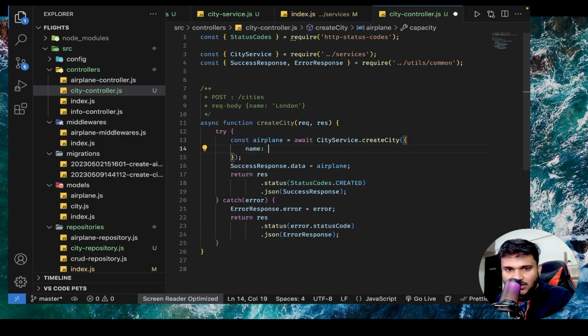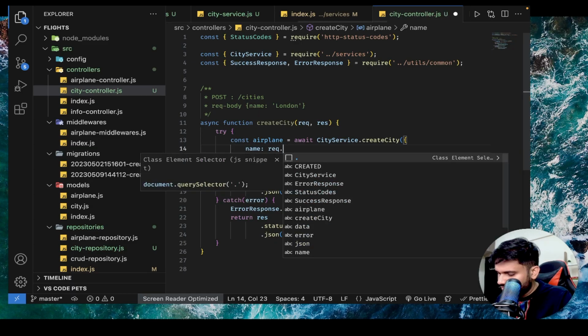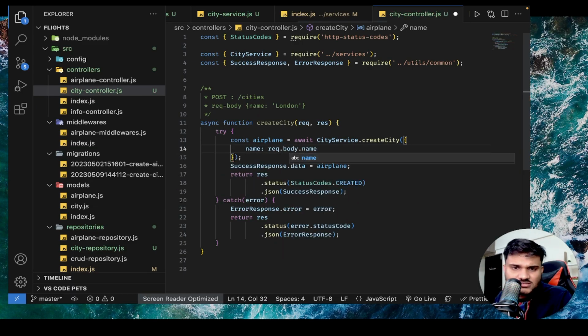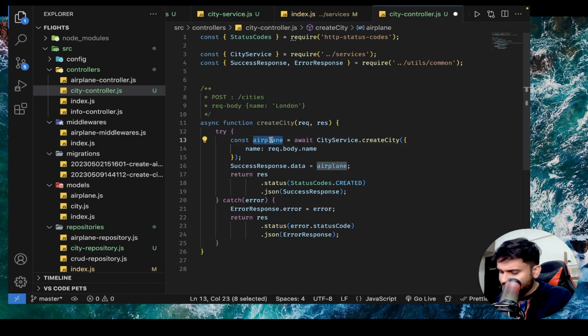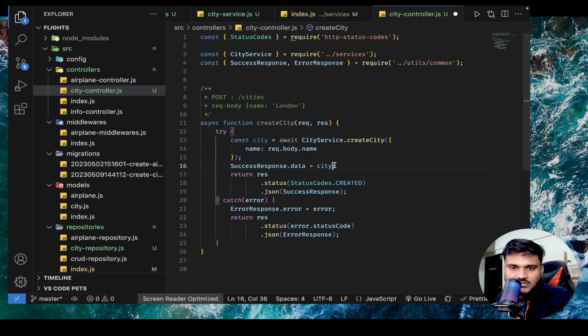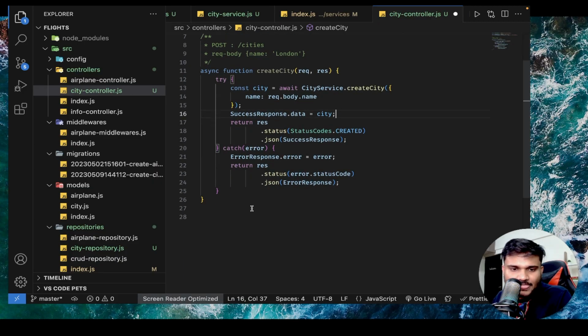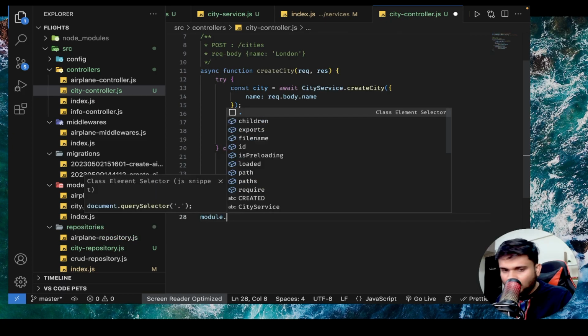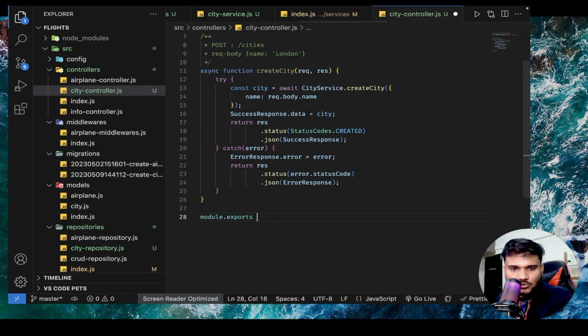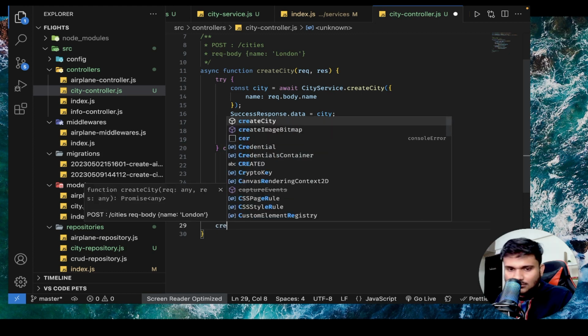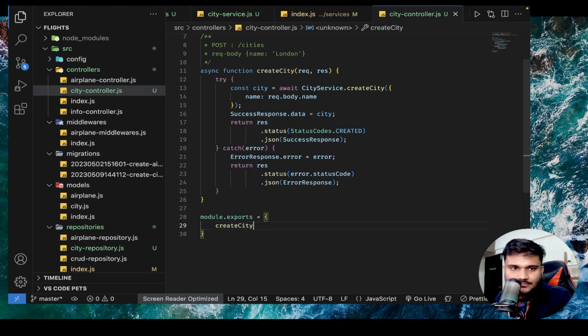You just can say name is request dot body dot name. Pretty simple stuff. Response variable will be city, of course, and success response dot data will be city. As simple as that. And you will say module dot exports create city.